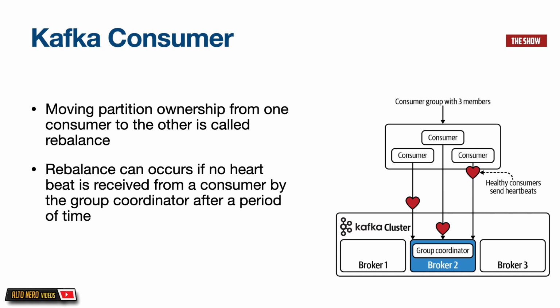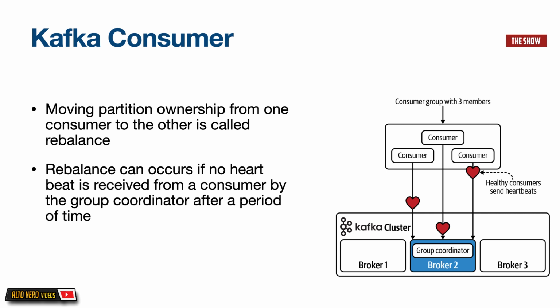Committing an offset is basically when the consumer updates the position that it is in inside of the partition. So remember, consumers are responsible for consuming messages, and they consume the messages inside of the topics, and topics are made up of partitions. When consumers consume messages, they need to update the position that they are in inside of the topic.